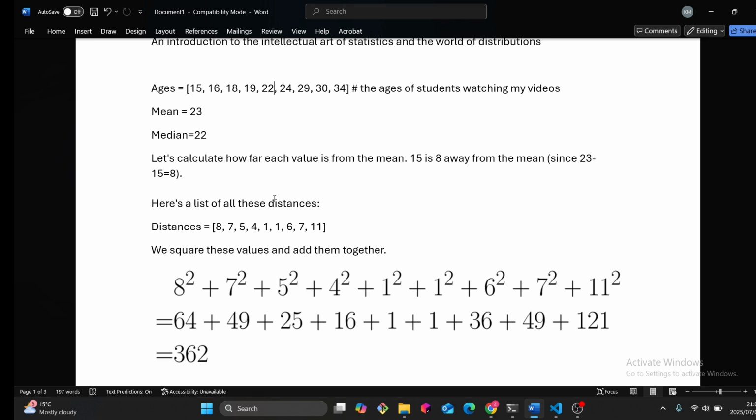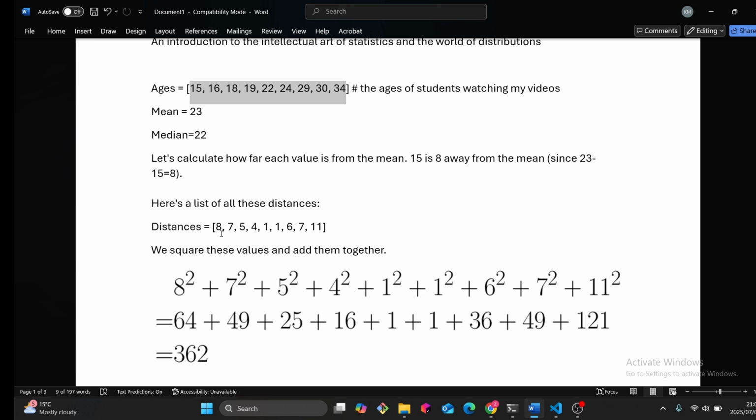Okay, so to find the variance, what we do is go into your dataset and find the mean. And then you go through each data point, say 15, 16, you go through each and say 15 minus your mean, and then you store it, that's 8, and then you use the absolute value of the value you're going to get to make it positive.